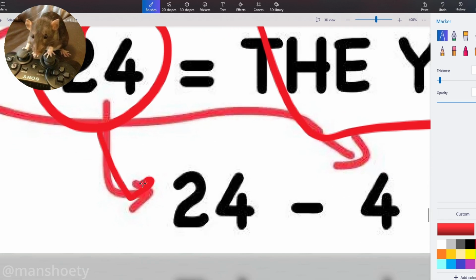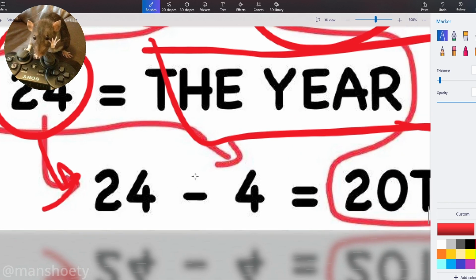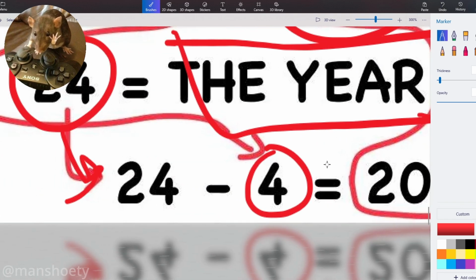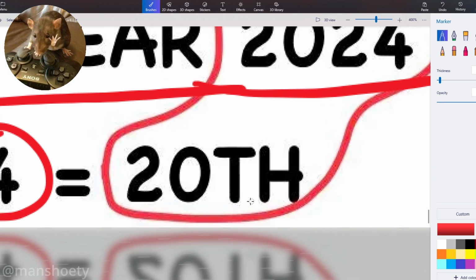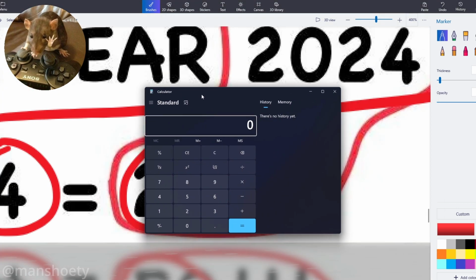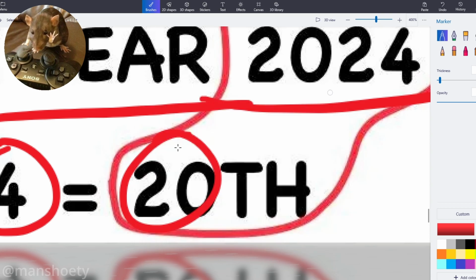And so we're going to bring 24 down again, and then we're going to do 24 minus the 4. The 4 being the April after Flobulin. So we have 24 minus 4. This is the 20th. Now we don't have this in the Geometry Dash calculator, unfortunately. We can actually pull up a calculator here. We do 24 minus 4. You can see that is 20. So that proves the math correct.